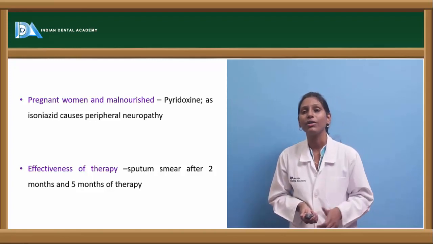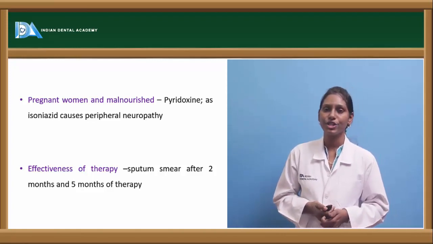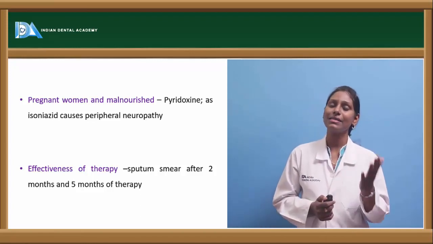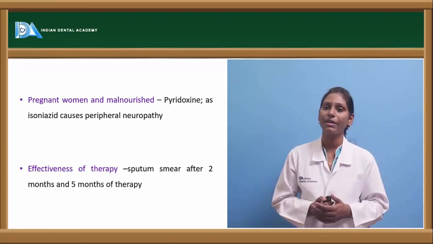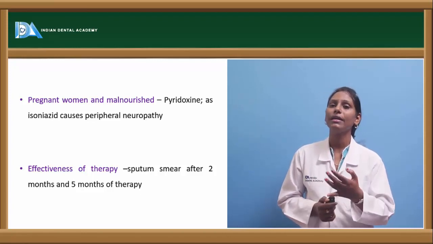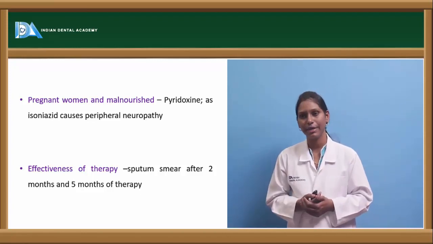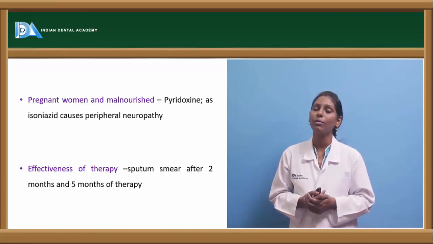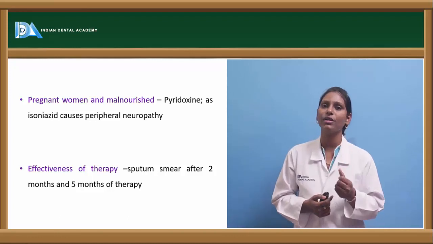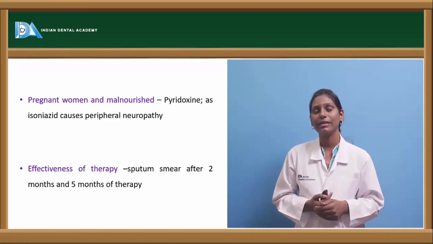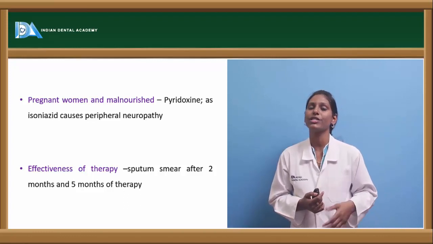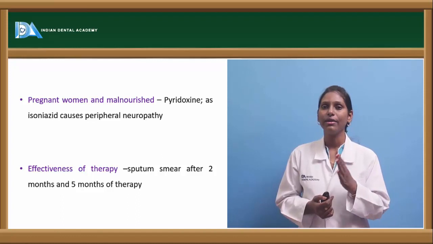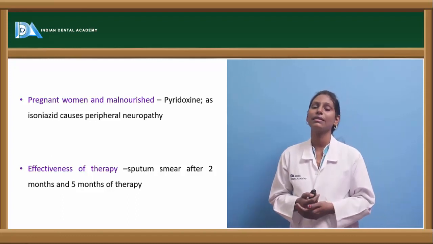Now, when we're talking about giving drugs to pregnant women or malnourished women, here what we do is we actually add pyridoxine to it, because isoniazid is a drug which can cause peripheral neuropathy. So to counteract that, in a combination of drugs, we also give pyridoxine. And for example, when a patient is using rifampicin, normally the patient will have orangish tears, urine, etc. So we have to tell the patient that this is a phenomenon or an adverse drug effect of the drug that we are giving, and not to stop the drug because they see these kinds of changes.